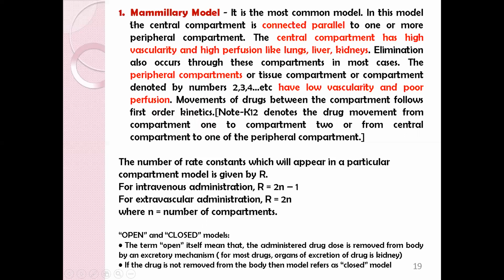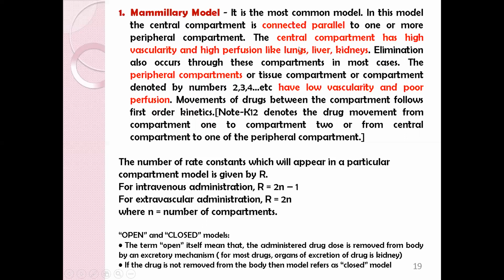We'll see the first type of compartment model, that is the mammillary model. In this, the compartments are connected parallel to one another. That is, in any compartment model, there is one central compartment and peripheral compartments. The central compartment has very high vascularity and high perfusion, like lungs, liver, and kidneys.